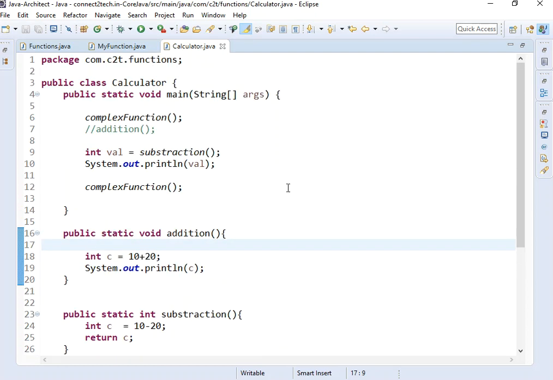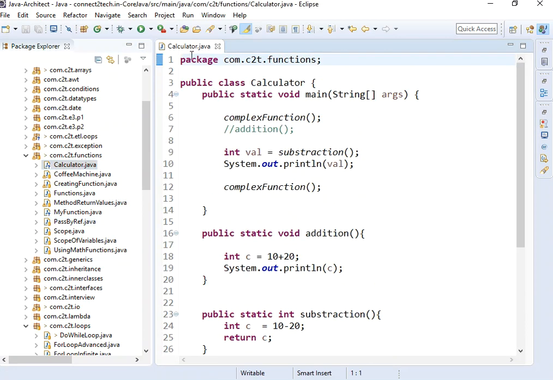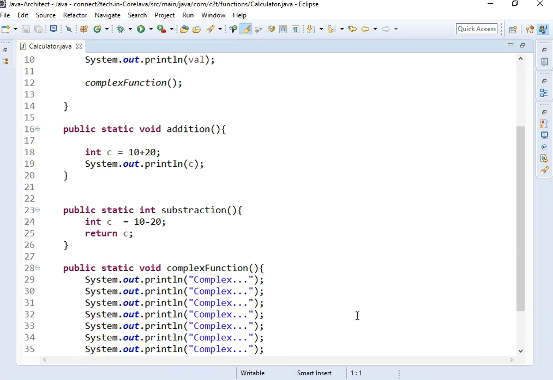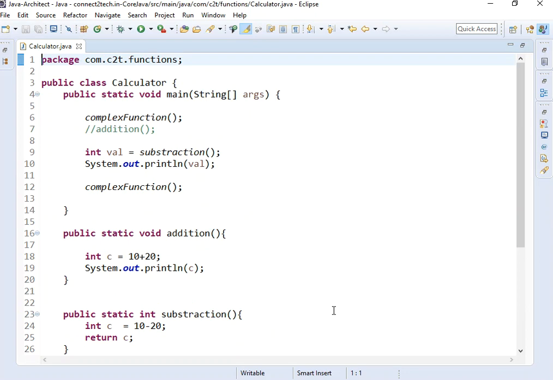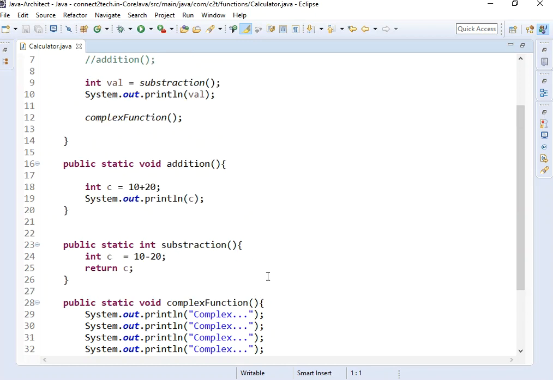Okay, so next. This is how we write a function. By looking at this code, which has addition and subtraction, I want you to try an exercise. Write two methods, division and multiplication, and perform the division and multiplication. One should return a value and the other should not return a value. Is the question clear? Please try it out. For the people who have already done it, I am giving you some assignments. Please try out those assignments here in the class.